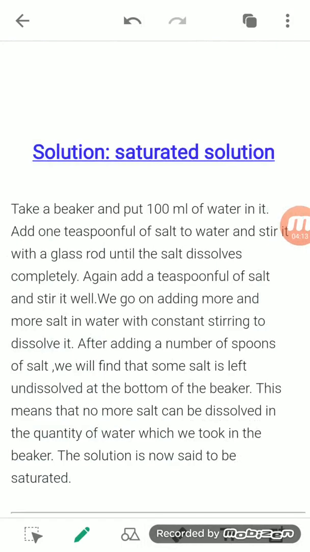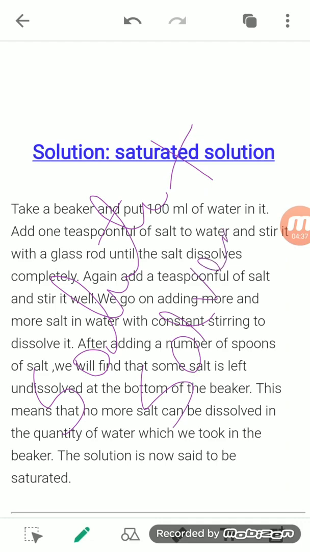Now the next one is the solution, or the saturated solution. Okay, so when we talk about solutions, what is a solution? A solute is there plus a solvent is there. Now what is solvent and solute? A solute is that solid portion, or that substance, which is taken in a very small quantity, and the solvent is the liquid portion in which the solute is added.